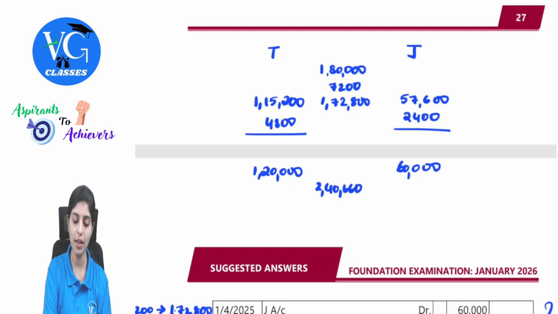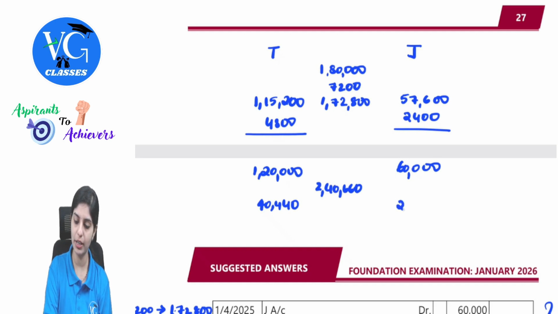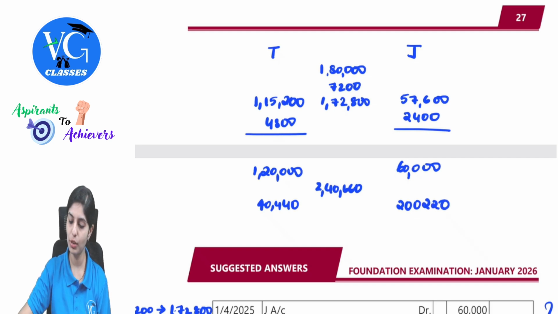2,40,660 has been received, out of which 40,440 is being sent. 40,440 is being sent to whom? To T. That means the balance, 2,40,660 minus 40,440, is lying with J. That is 2,20,000. Now what was the bill amount?